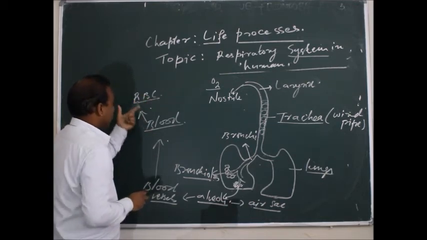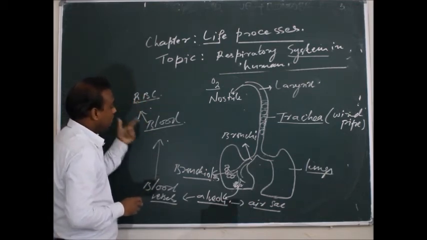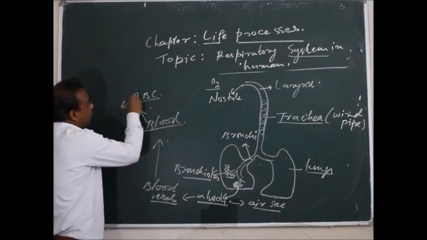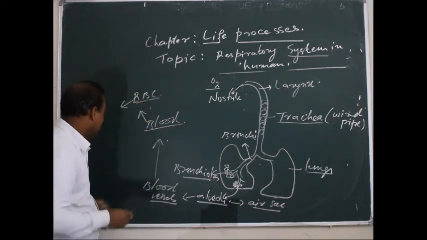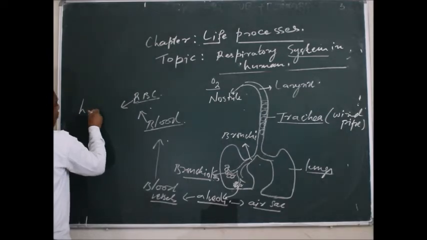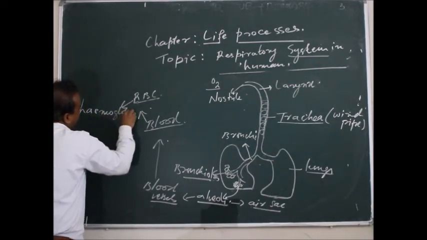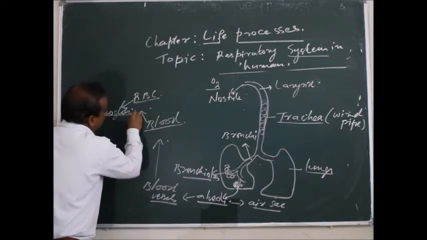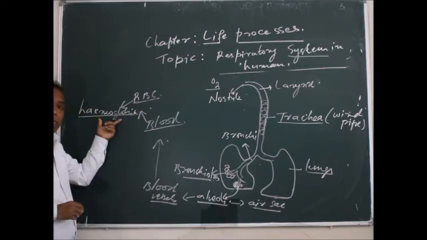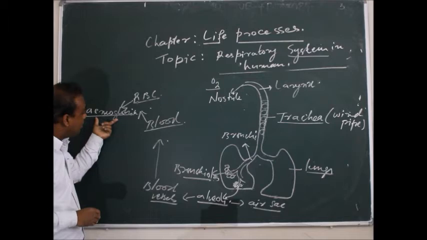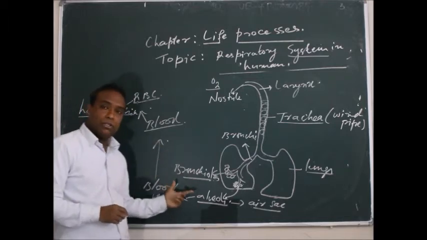The red blood cells present in the blood are red in color. Why? Because there is the presence of one pigment which is known as hemoglobin. Hemoglobin is present out here. This hemoglobin has the ability to take this oxygen.